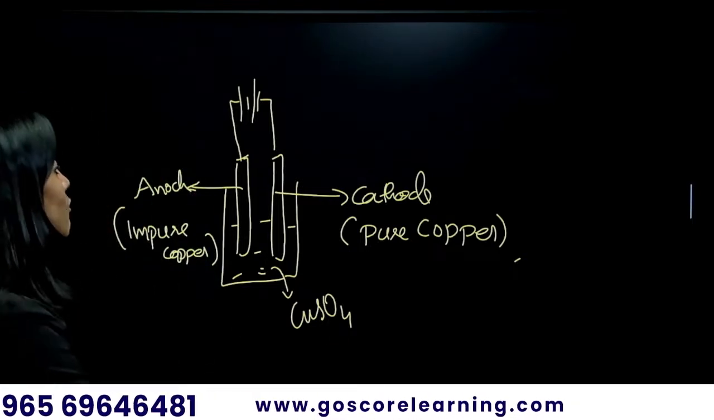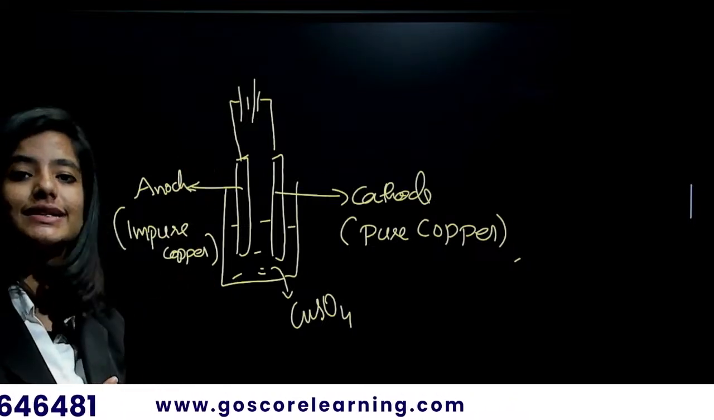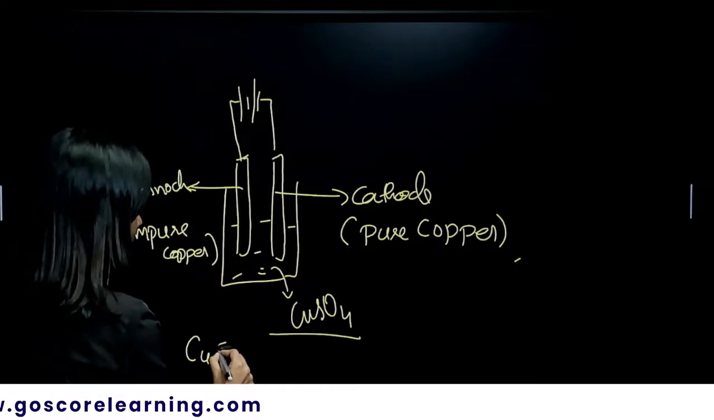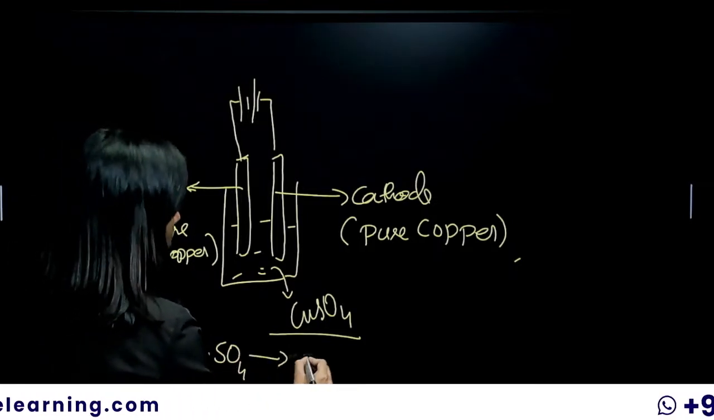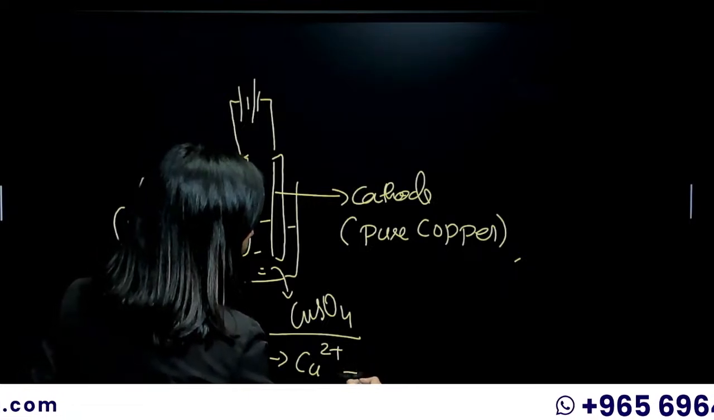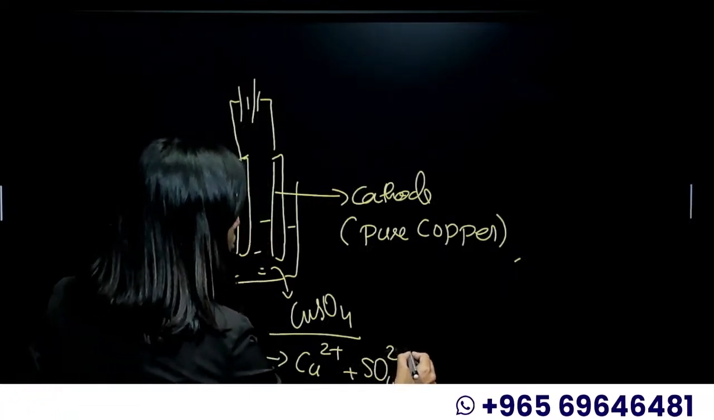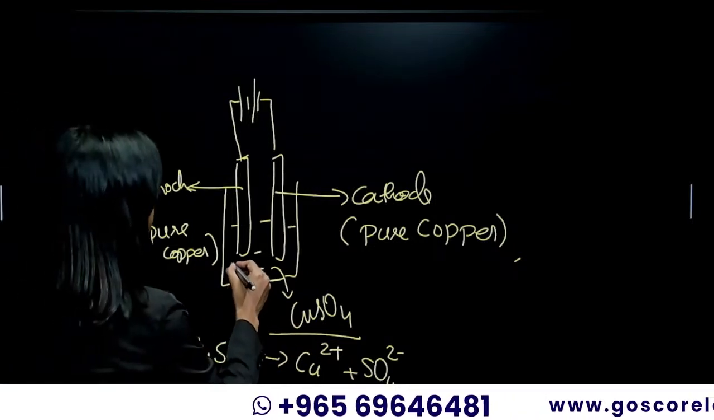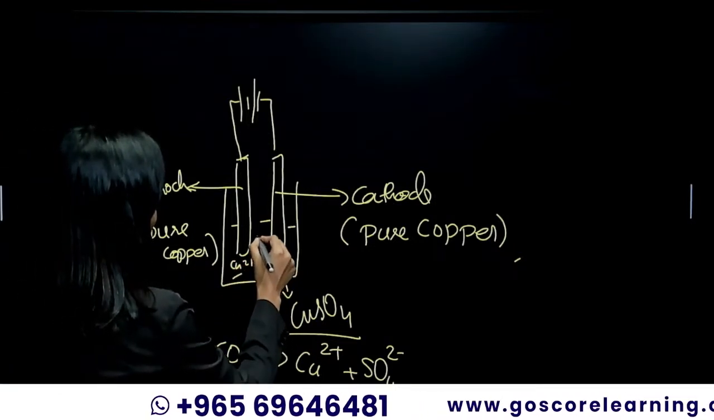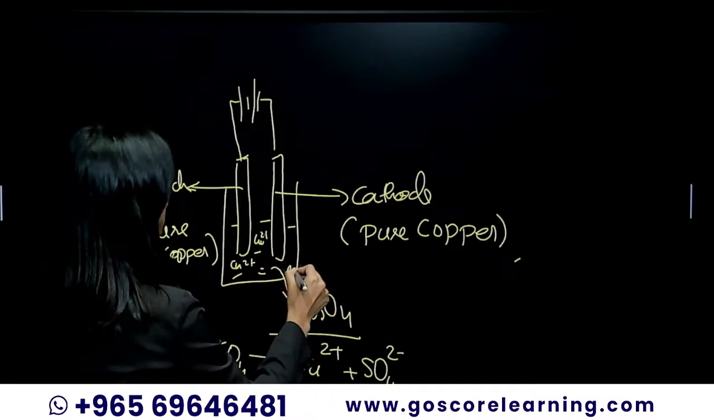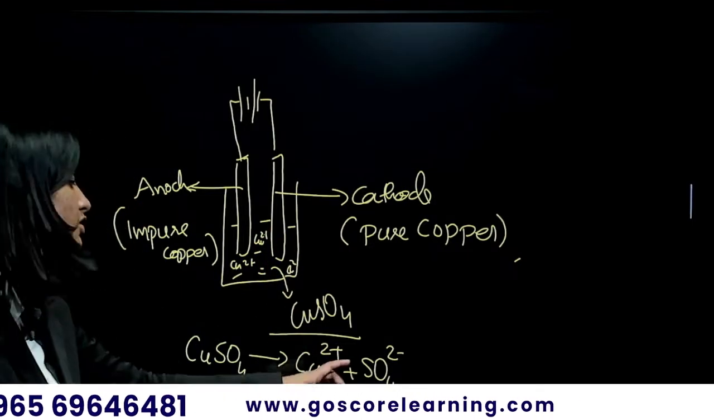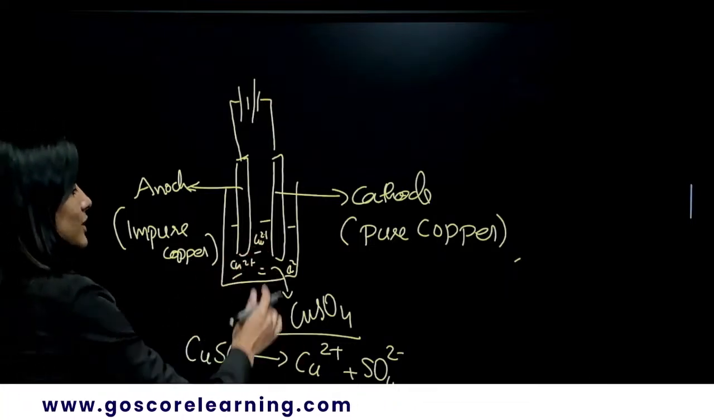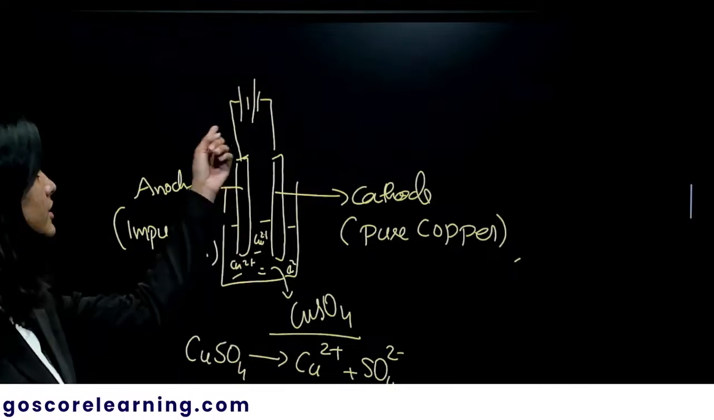That's it. Okay. Now when the electricity passes, we know that the copper sulfate is our electrolyte which will dissociate into Cu2+ and SO4 2-. So we understood that there are a lot of Cu2+ ions in the electrolyte. SO4 2- as well. I'm not drawing it, which is not that important here. Okay, so Cu2+ ions are there in the solution due to the electricity passed.